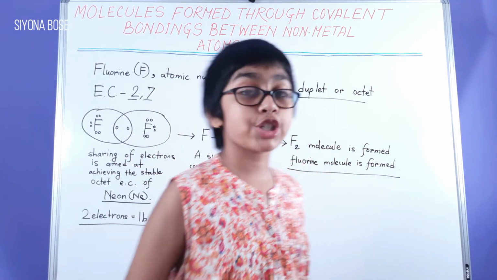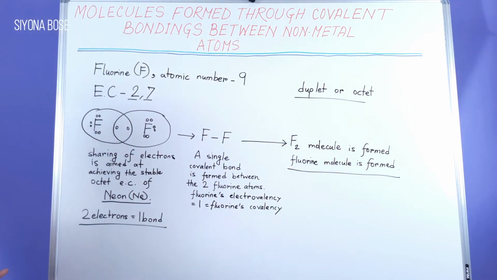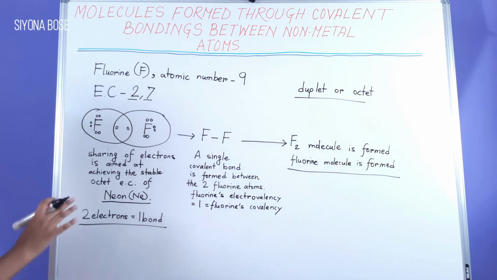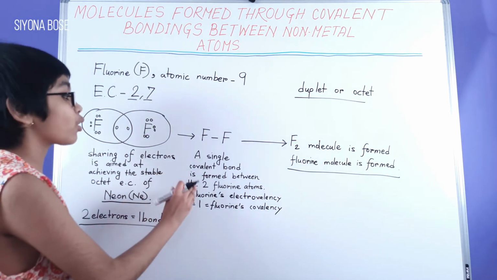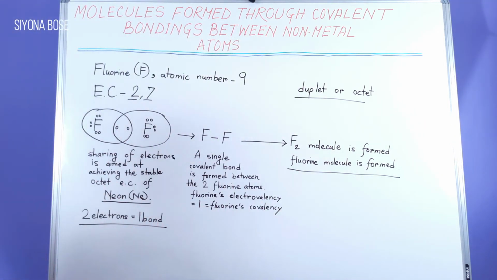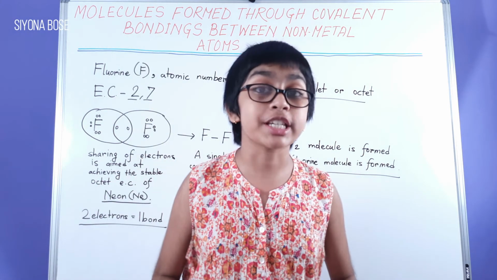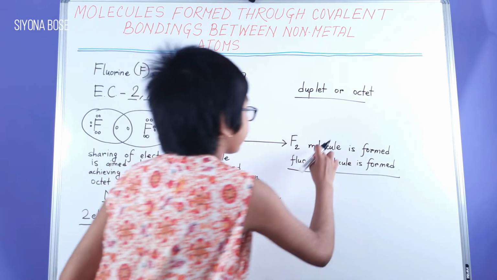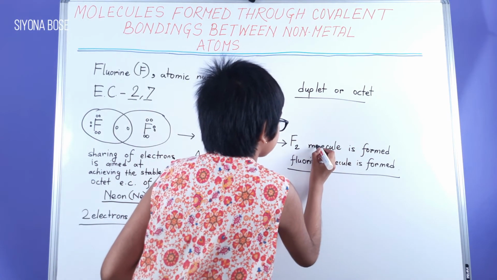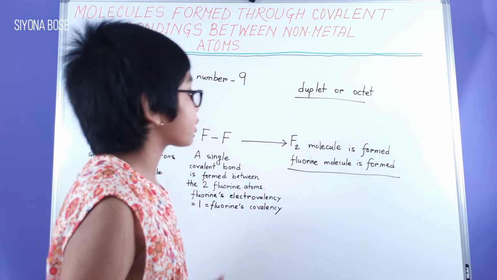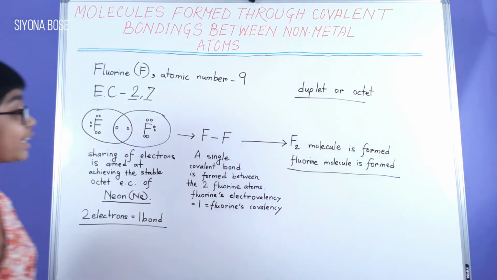Let's do a short revision of what we learned. Sharing of electrons is aimed at achieving the stable octet electronic configuration of neon, Ne. 2 electrons is equal to 1 bond, so a single covalent bond is formed between the 2 fluorine atoms. Fluorine's electrovalency, which is 1, is equal to fluorine's covalency. And finally, the fluorine F2 molecule is formed, or we can write the fluorine molecule is formed.